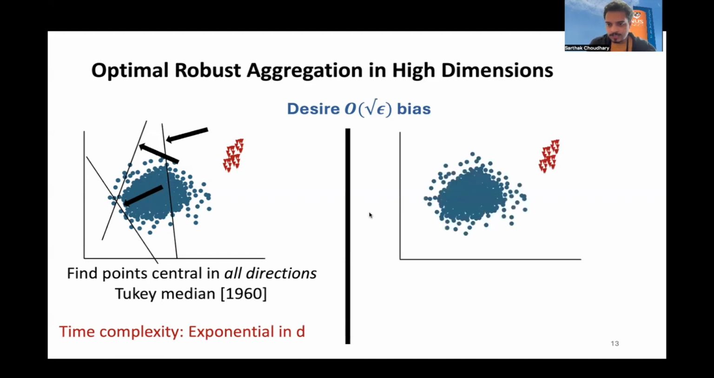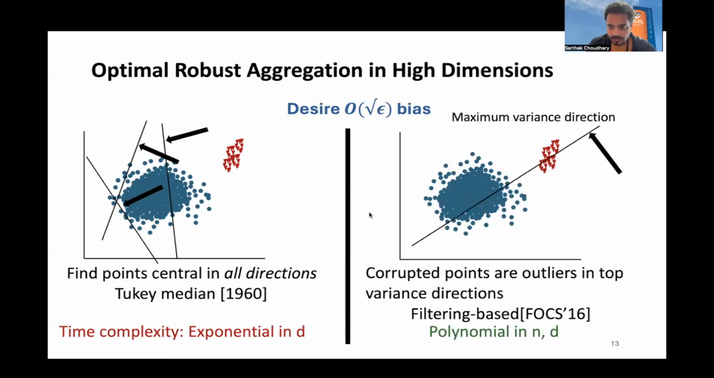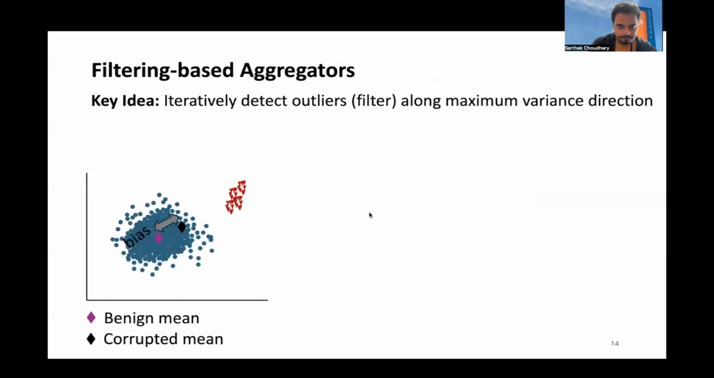Recently, a line of work has shown that instead of looking at all directions, it might be sufficient to consider the direction of the maximum variance. The idea here is that corrupted points are more likely to be outliers in the top variance directions. So these are the filtering-based defenses or aggregators proposed in 2016. And they show that the aggregators achieve statistically optimal bias in polynomial time in both N and D.